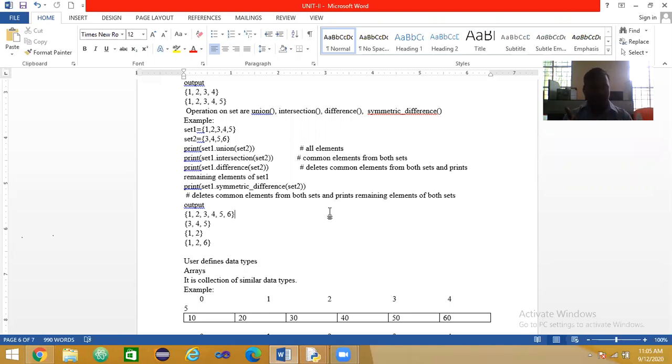We need two sets to perform union, intersection, difference, keep that in mind, and symmetric difference. I will execute it practically in the next session, but for now I am just explaining the concepts. Here we have set1 and set2. It's very easy.